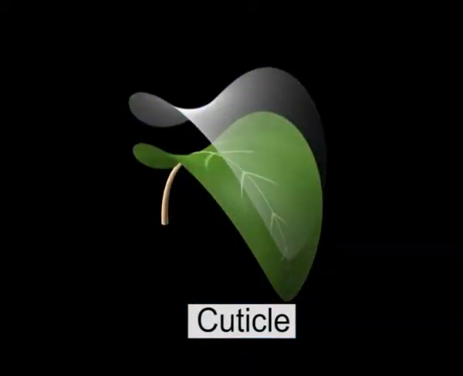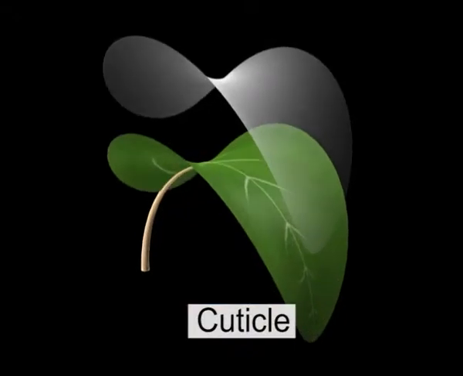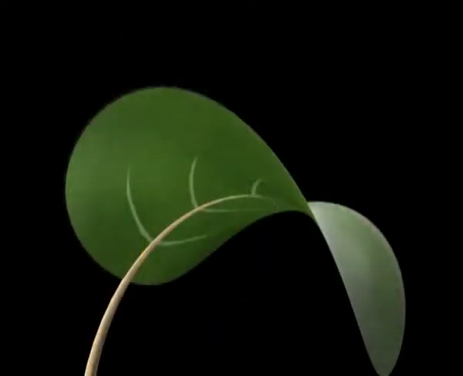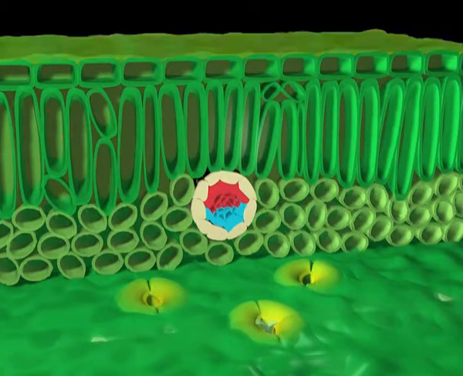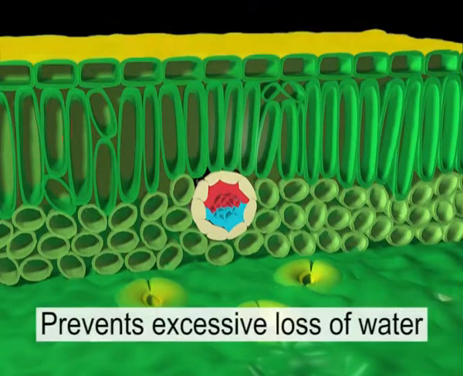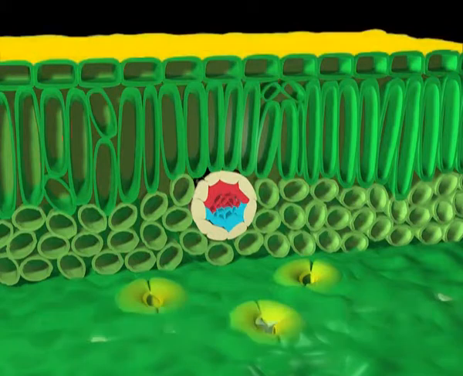Cuticle. The epidermis of the stem and the leaf is usually covered by a waxy coating called the cuticle. It is formed of fatty substance cutin. Cuticle prevents excessive loss of water. Cuticle is absent in roots.